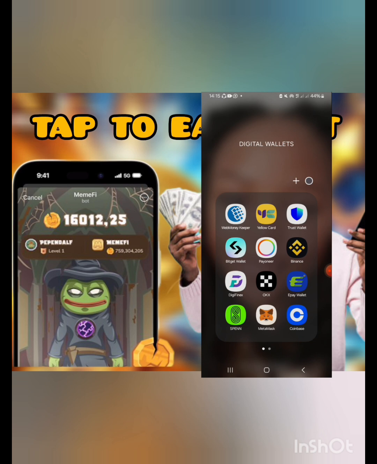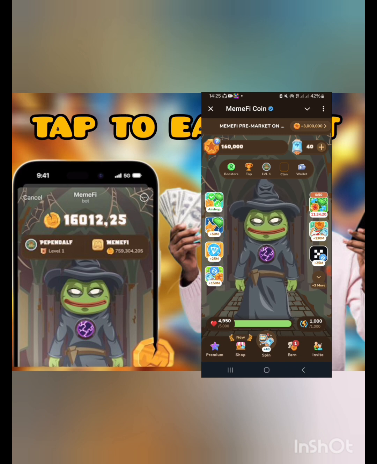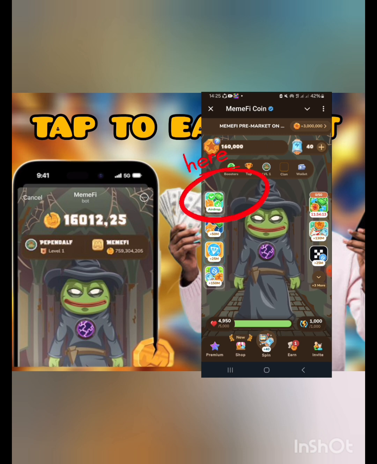So now let's head on to MemeFi so that we start from there and then we get back to OKX. OKX is the one which is here. Let's take a ride and head on to Telegram. Okay, so here we are. I've logged on to my MemeFi account. So what I need to do is click airdrop. When you get here, click airdrop.